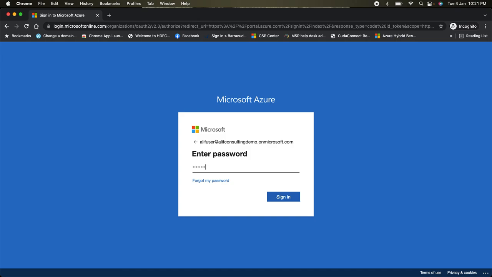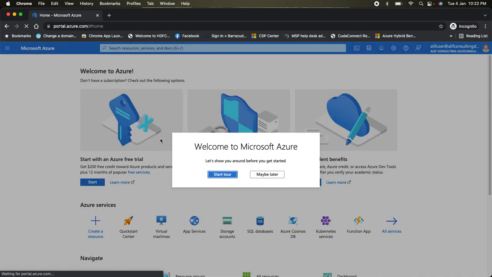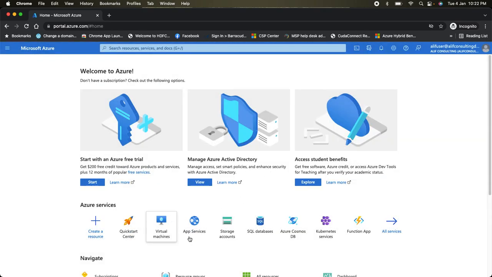I need to log in with the password. Okay, so I am in the tenant.